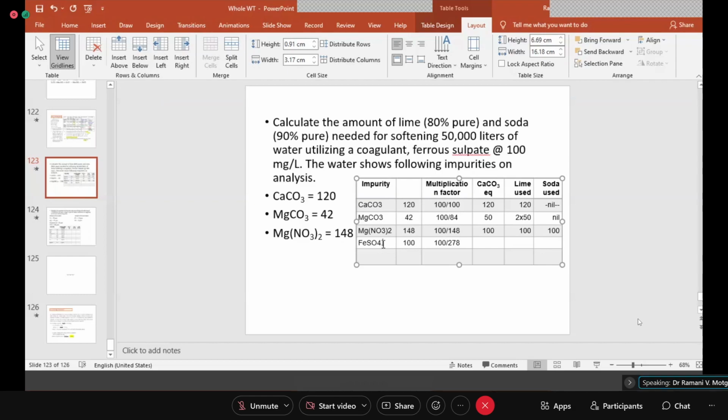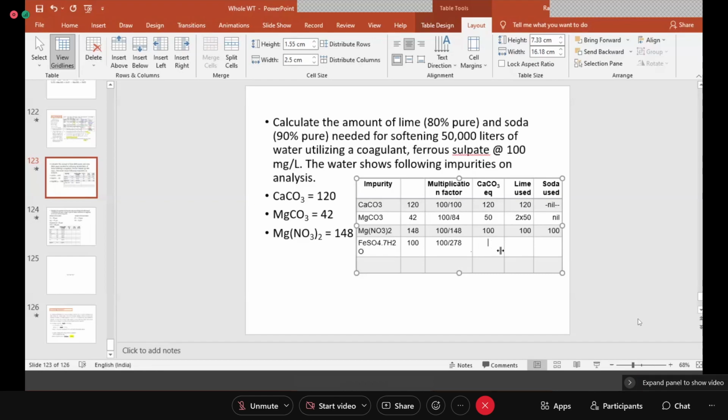This is 7H2O. 152. It is not 152, it is 278. Ferrous sulfate. Yes, ma'am. 278. Yes, ma'am, that's 7H2O. 278.